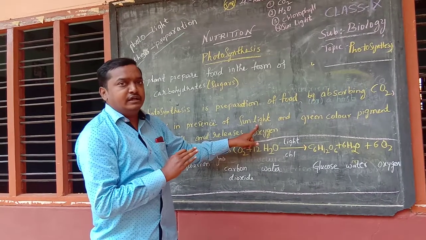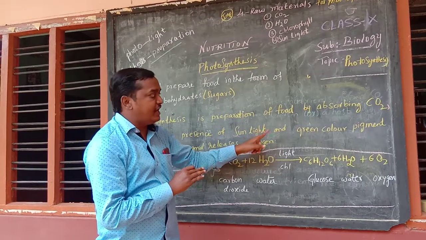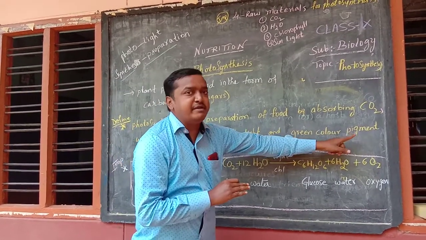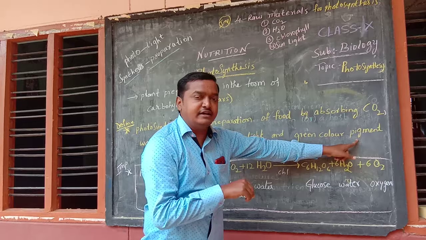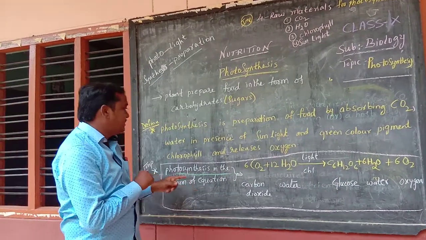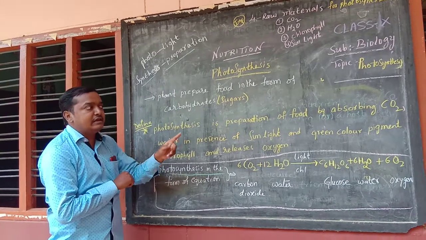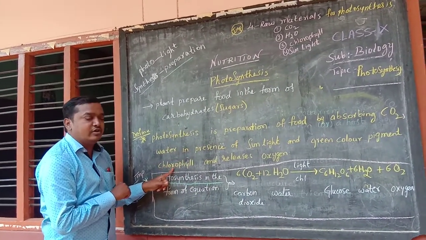Compulsorily there should be sunlight, the source of energy, and the green color pigment which is there in the leaves, called chlorophyll.